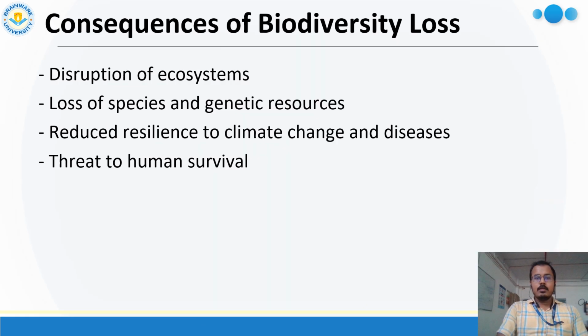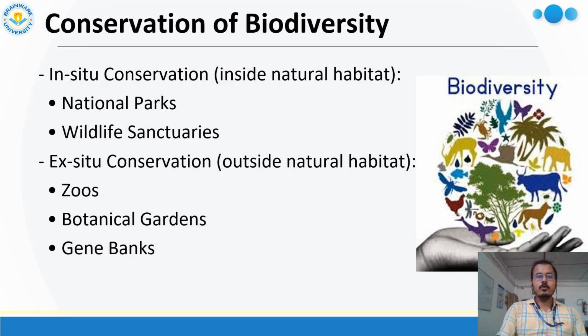And the consequences of biodiversity loss are disruption of ecosystems, loss of species and genetic resources, reduced resilience to climate change and disease, and threat to human survival. Those are the very important consequences of biodiversity loss caused by humans.